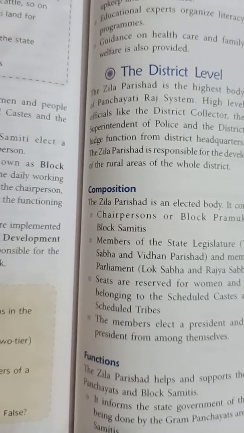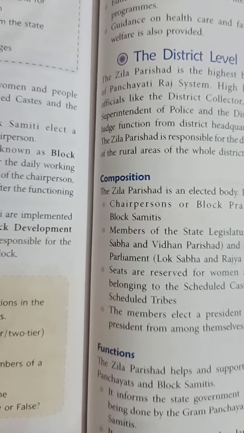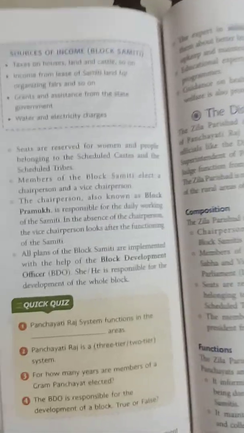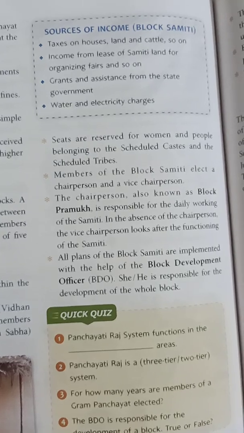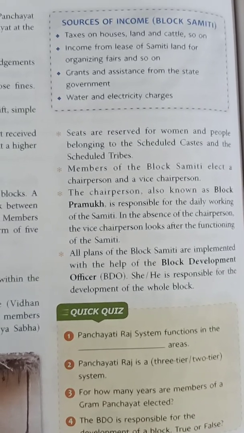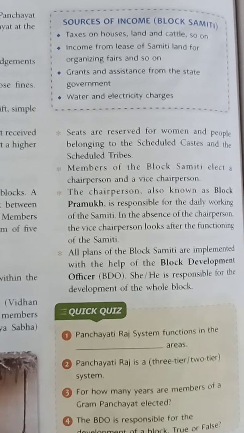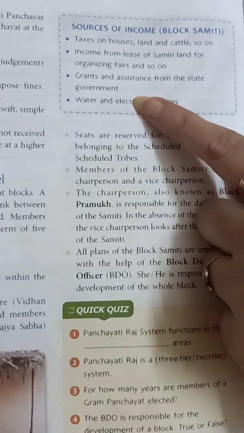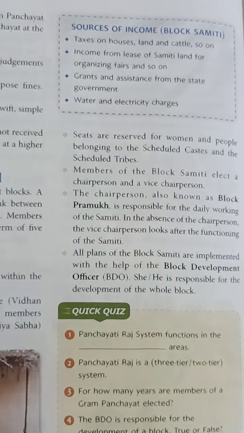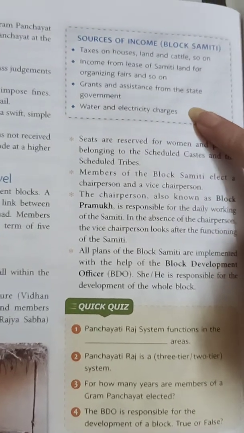Children, you have to write all the functions. One more question is, write the sources of income of the block committee. It's not in the book, but you have to write the sources of income of the block committee. Children, please write all the points given in your textbook. All the 4 points you have to write in your notebook. You can find the answer on page number 98. Here's the answer.